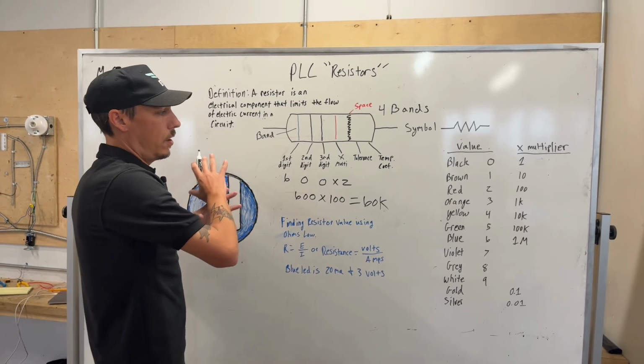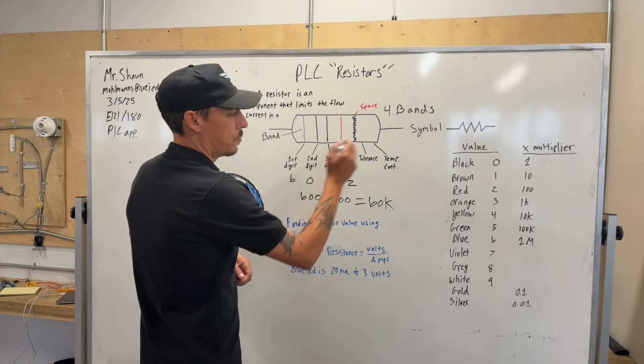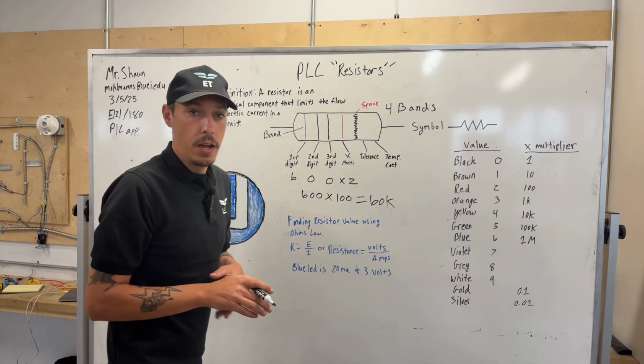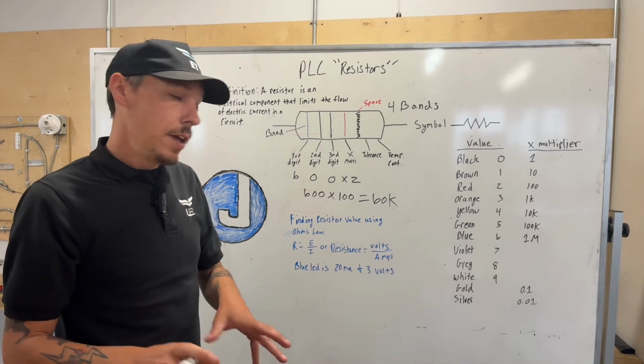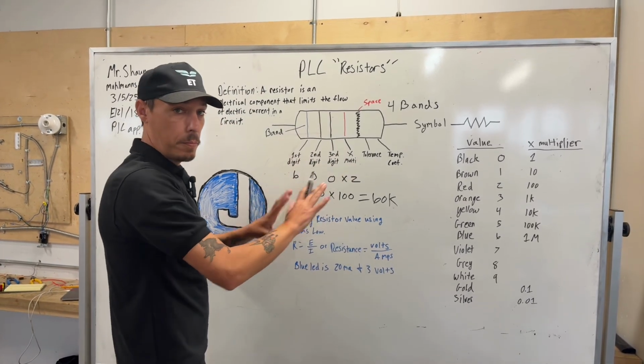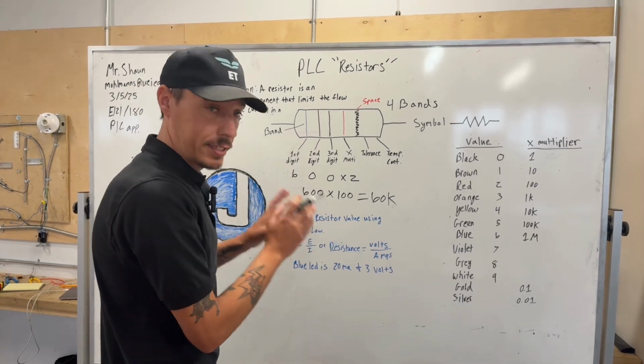Now that's just a quick overview. There is other things to consider. If there's more bands, it goes into tolerance and temperature coefficient. I don't want to get into that today because I feel like just this right here is valuable enough by itself. This is what's practical and what I've seen personally on the exams.